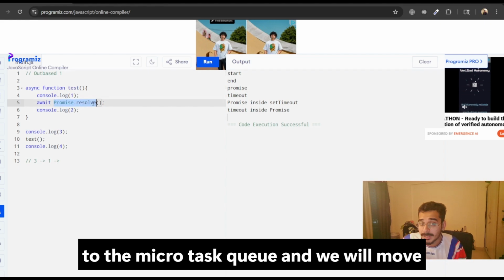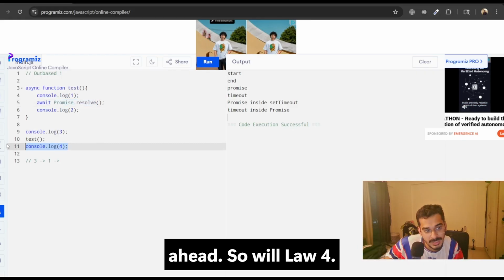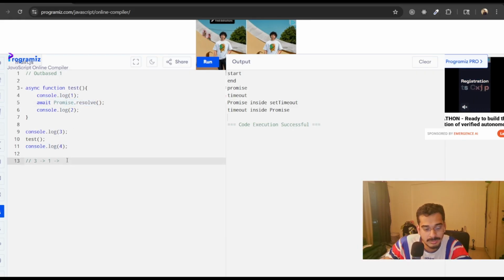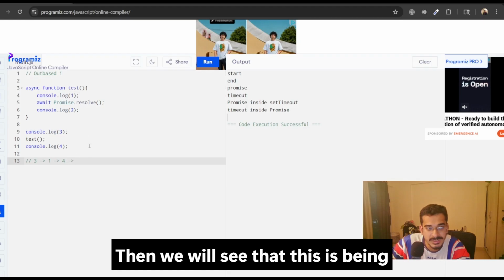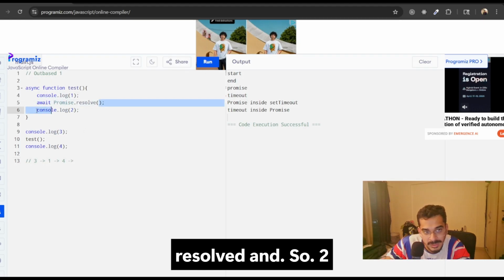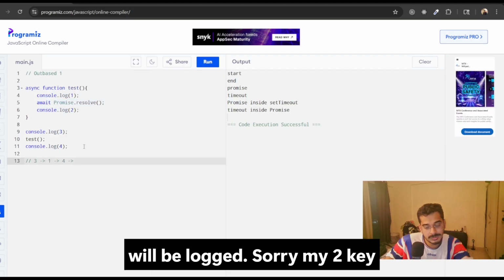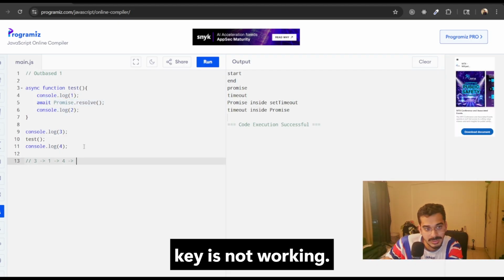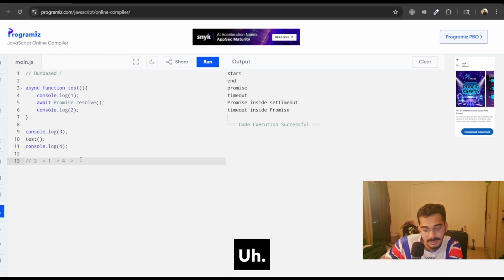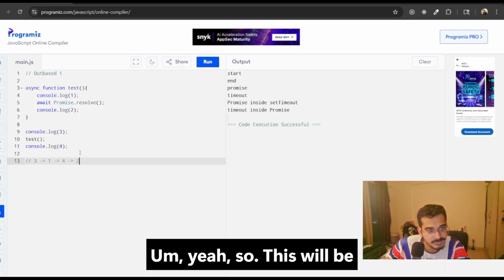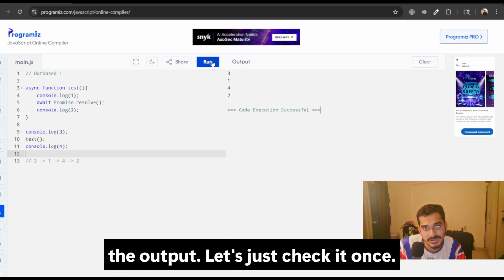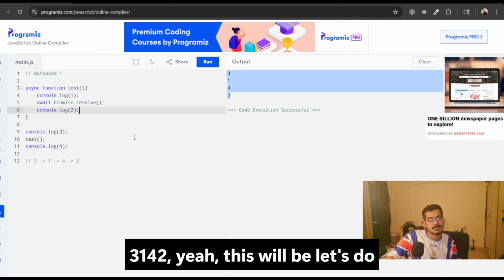It will be sent to the microtask queue and we move ahead, so we log 4. Then we see that this is resolved, and so 2 will be logged. Sorry, my 2 key is not working. So this will be the output. Let's check it once: 3142. Yeah, this is the output.